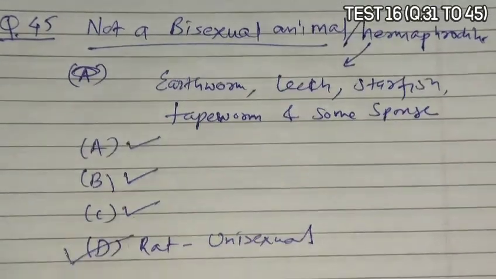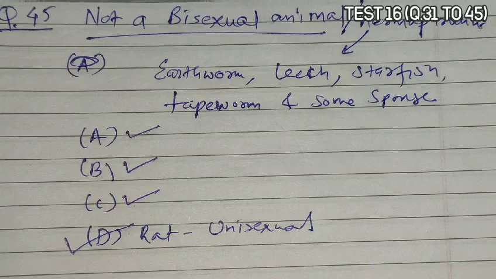Now let me write some examples of hermaphrodites. They are earthworm, leech, starfish, tapeworm, and some sponges.